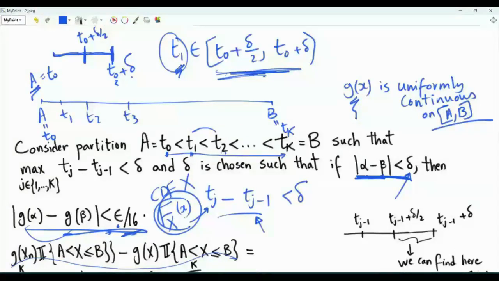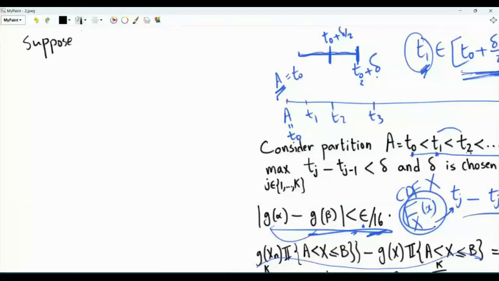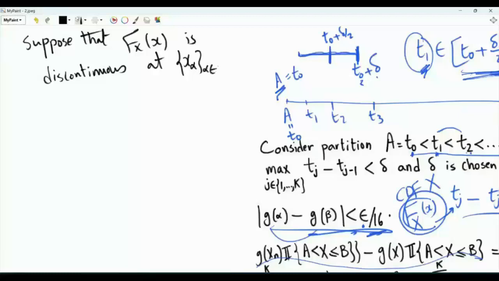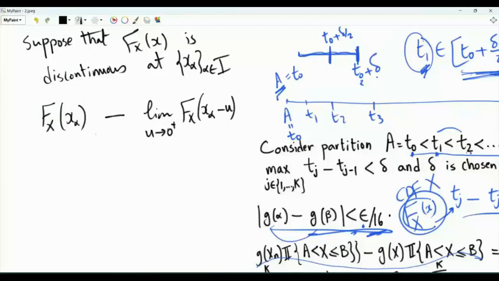Let's quickly review the proof of this statement that the discontinuities of a CDF, a cumulative distribution function, are at most countably infinite. Suppose that the CDF is discontinuous at the points x alpha, where alpha belongs to some index set. Discontinuity means that if we evaluate the CDF at x alpha, and if we take the limit as u tends to 0 plus, so u tends to 0 from the positive side, from the right, of F of x alpha minus u, then the difference between these two is strictly positive. That's a point of discontinuity in the CDF.